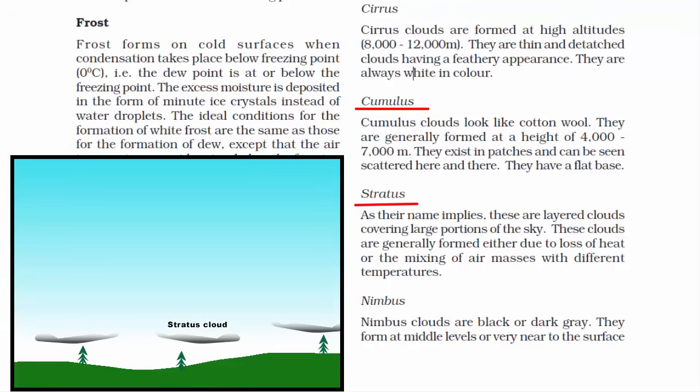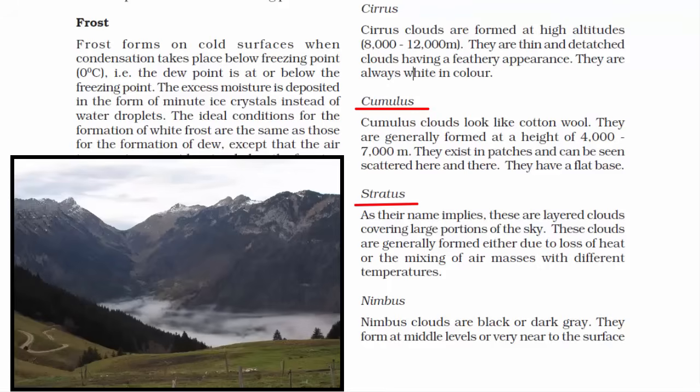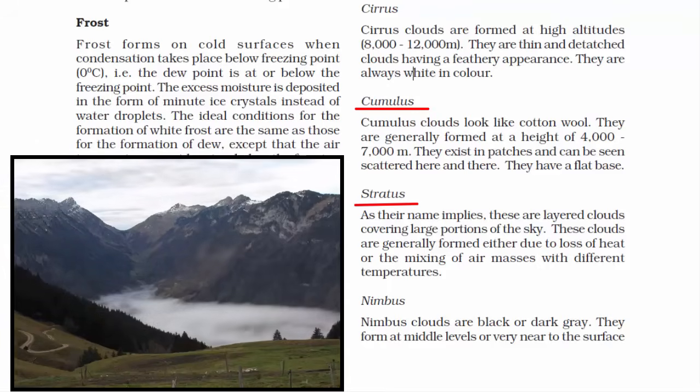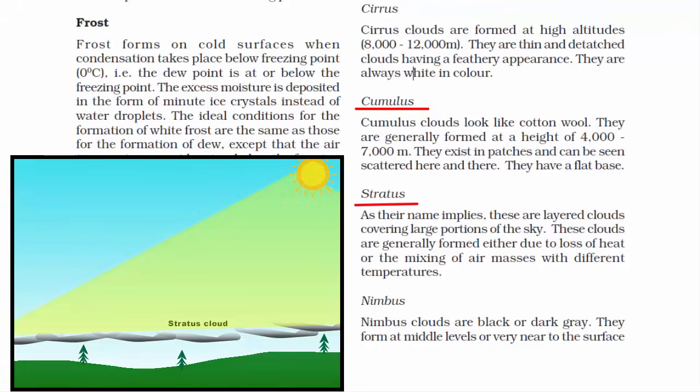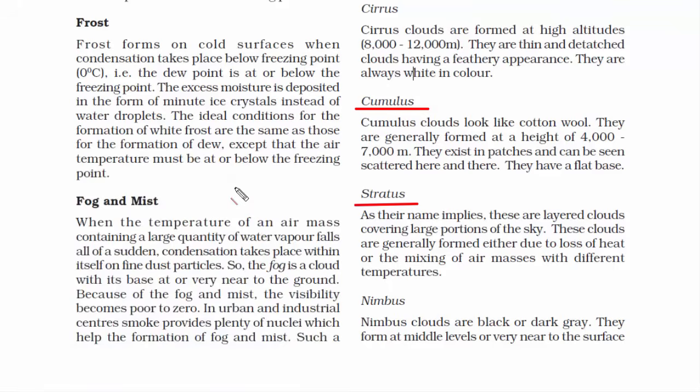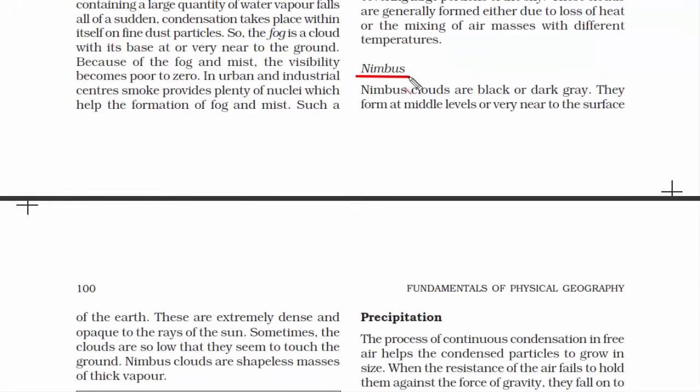Since these clouds are found at lower altitude, they even come down on the surface of Earth in the form of mist or fog. So we can also say that stratus clouds are like fog that doesn't reach the ground. As I said, they appear in white and grey color and they exist in layers. So what happens is they do not allow the sunlight to pass through, making the day look dull and dark. The fourth and the last one is nimbus cloud.